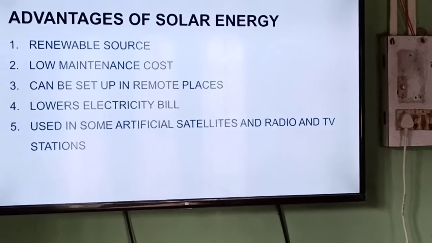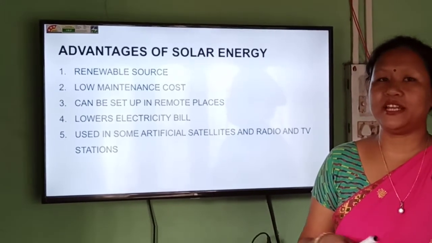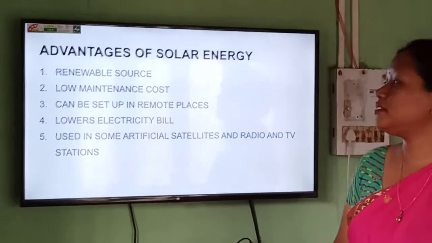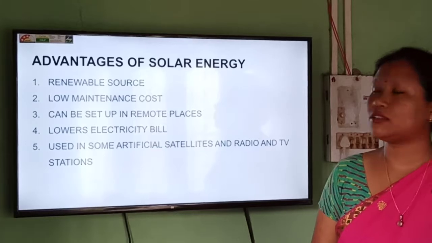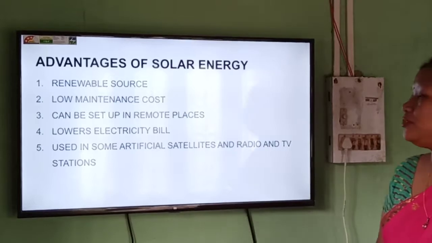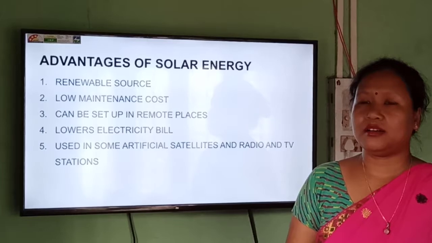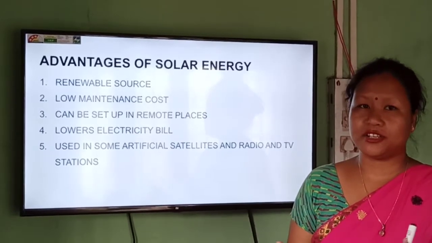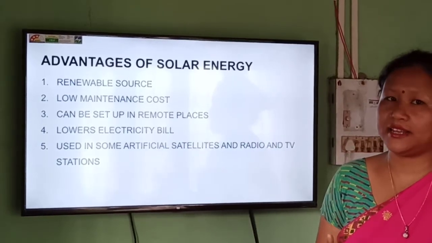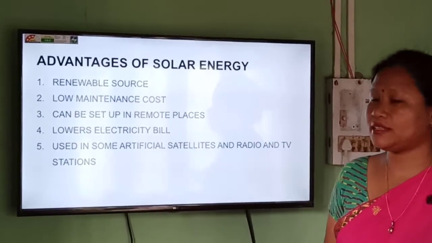We know sun is also a renewable source of energy, isn't it? The sun is also going to be with us for many years. So it is a renewable source of energy, and the maintenance cost is also low compared to other projects. And we know there are some villages in our country where there is no electricity. Due to some problem, maybe the electricity connection cannot be given to those villages, but we can set up these solar panels in those areas so that those villagers can be benefited. No? So it can be set up in remote places also.